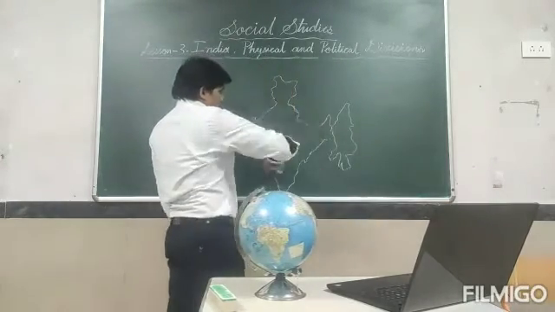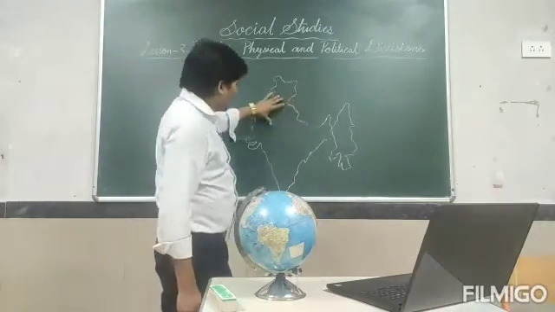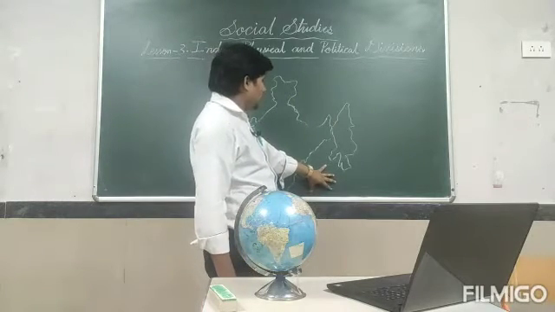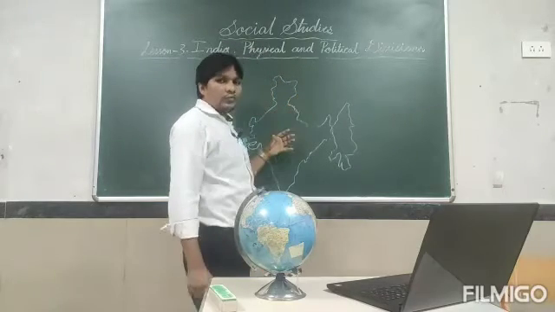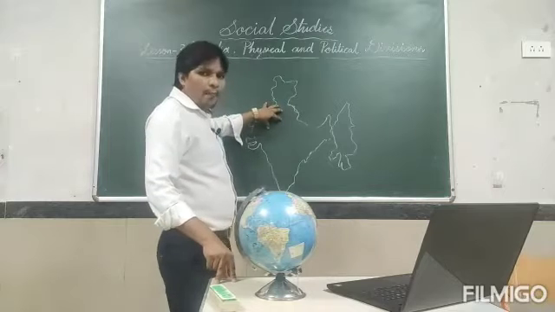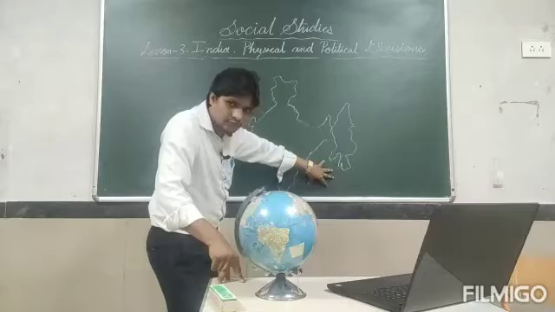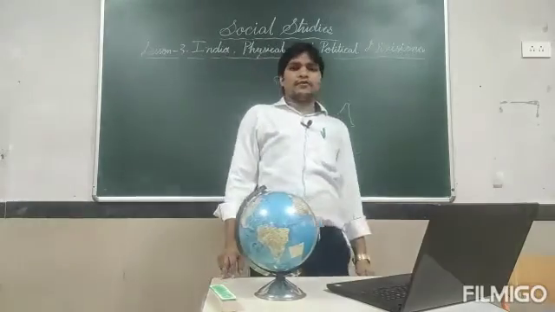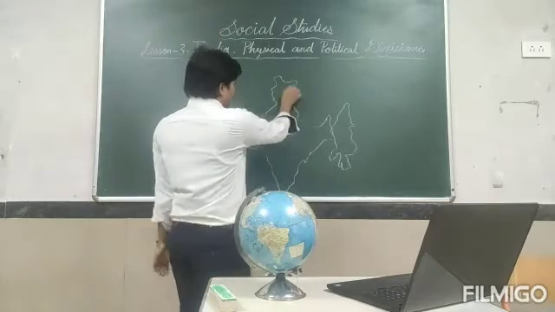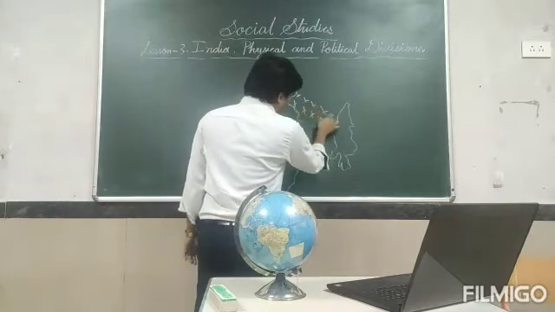So this is the total. I have shown these are the total physical features. Yes or not? First one is northern mountains. Then after, northern plain areas. Then after, plain areas, then deserts, then after islands. Got it? So in this way, a total of 6 physical divisions are present in India. The first point is the northern mountains. These are the northern mountains.